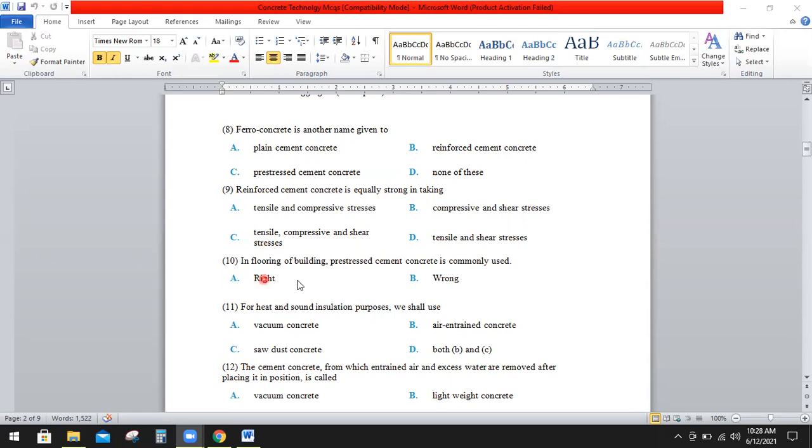Question number 10: in flooring of the building, pre-stressed cement concrete is commonly used. A, right, B, wrong. So the right option is B, that is wrong.